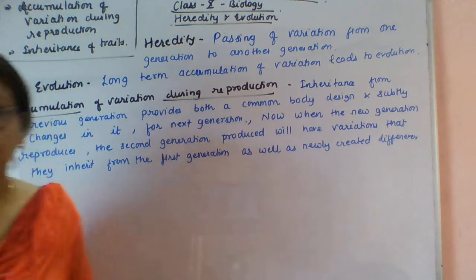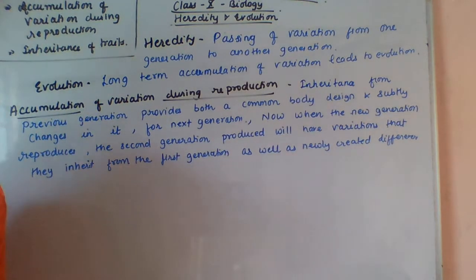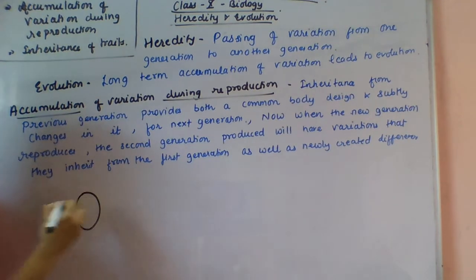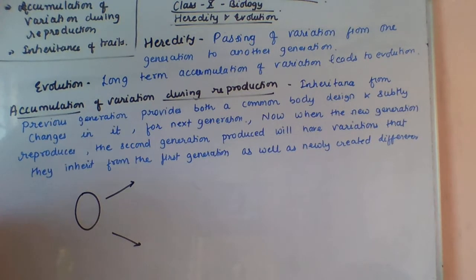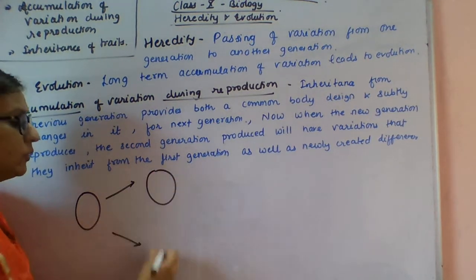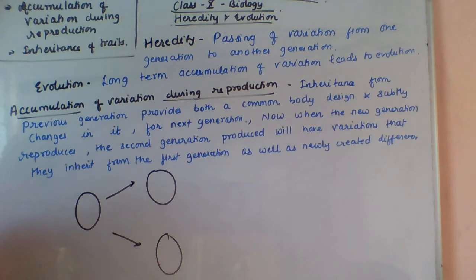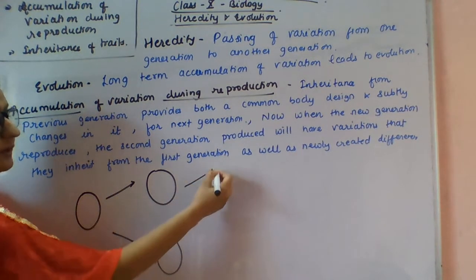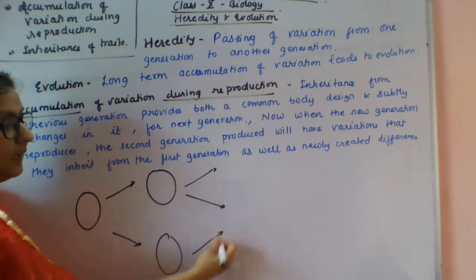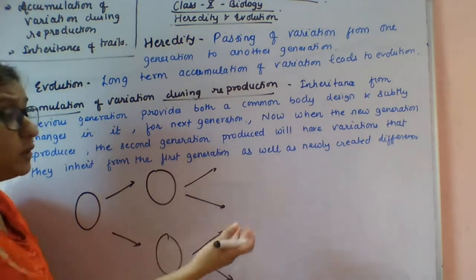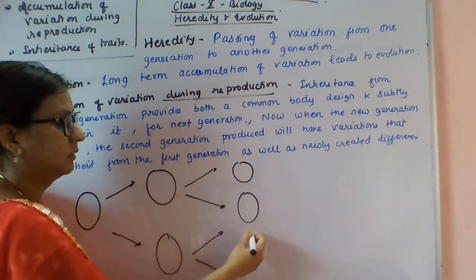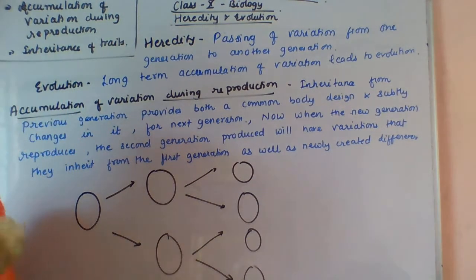I am explaining this with an example of a bacterium. Suppose this is one bacterium. It divides and gives rise to two new individuals. Now each of them will divide again and give rise to two other individuals.